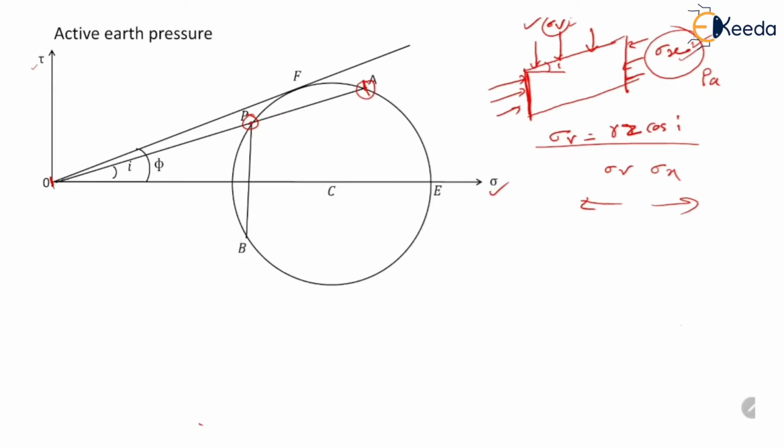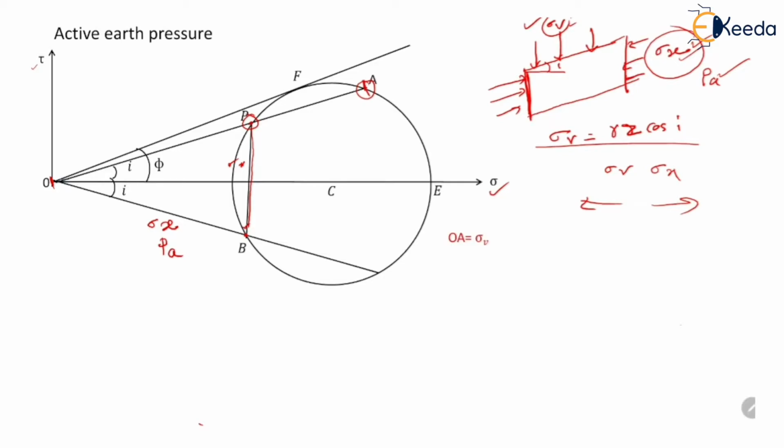It will intersect the circle at point B. So this line represents the surface on which sigma x is acting, and this point B represents the value of sigma x. Since the active state has been reached, this sigma x is equal to the active earth pressure. That means OB represents the active earth pressure.